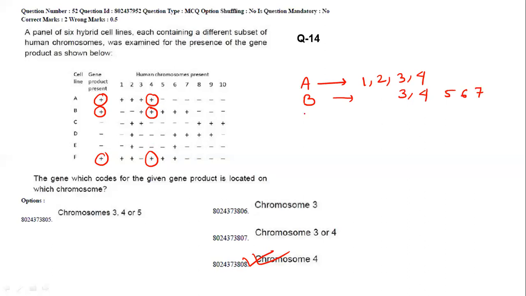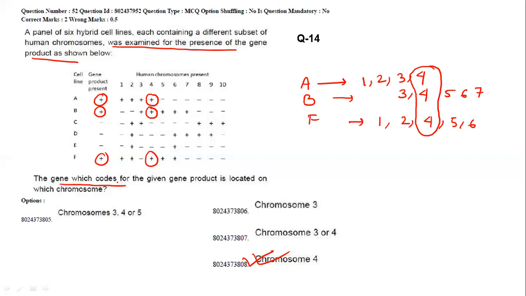Now in case of F, the product is present in 1, 2, 4, 5 and 6. Now look at that, in all the present conditions the only common one is 4. So it's a panel of 6 hybrid cells examined for the presence of genes as shown below.